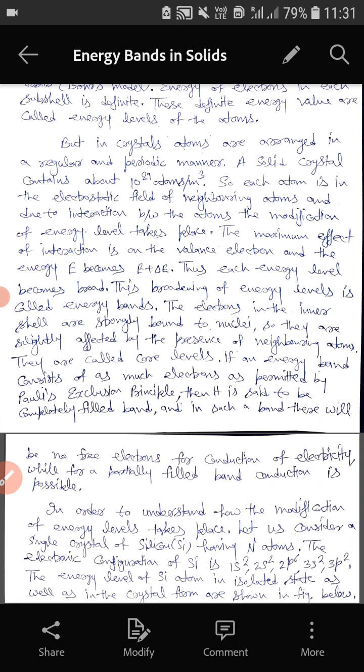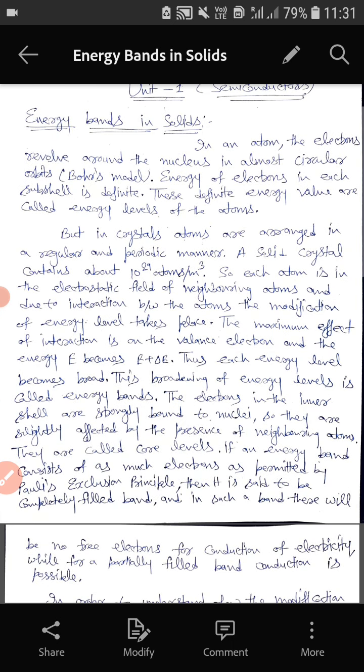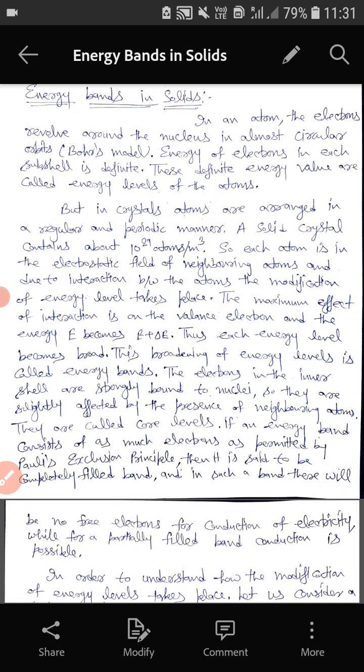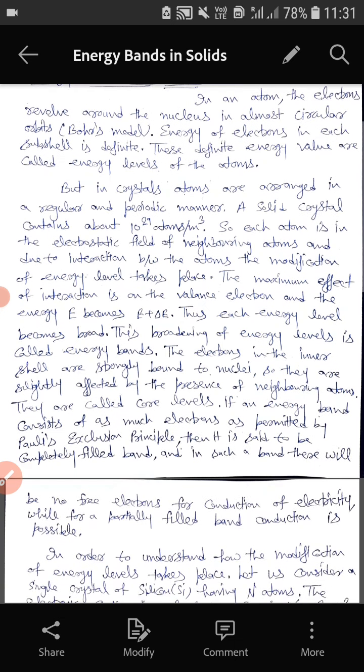As per Bohr atomic model, we discussed energy levels of a single atom, but when we discuss a crystal which consists of this many atoms, about 10 raised to power 29, these atoms start interacting with each other, and due to that the modification of energy levels takes place. The maximum effect of the interaction is on the valence electron. The outermost electron will be affected most.